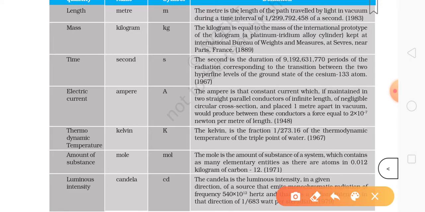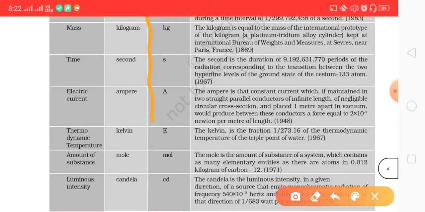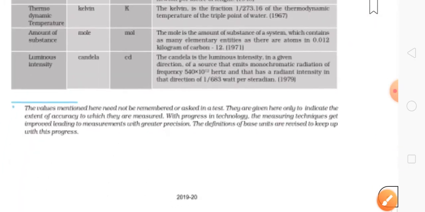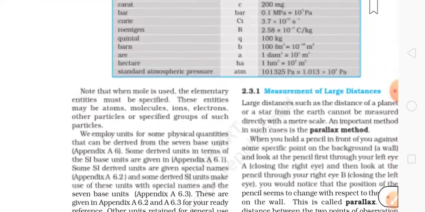Here I'm just telling you the SI units of these quantities. Length is meter, mass is kilogram, time is seconds, electric current is ampere, thermodynamic temperature is Kelvin, amount of substance is mole, and luminous intensity is candela. That's it.